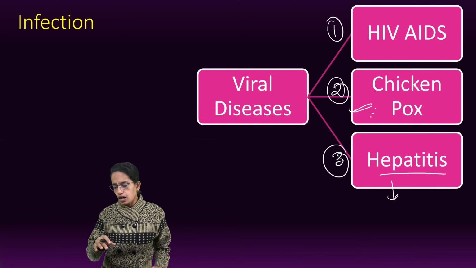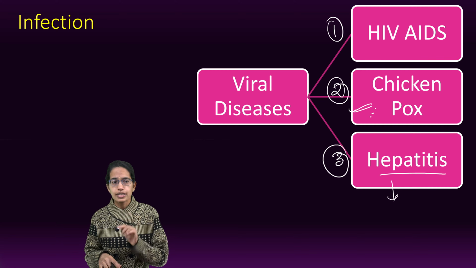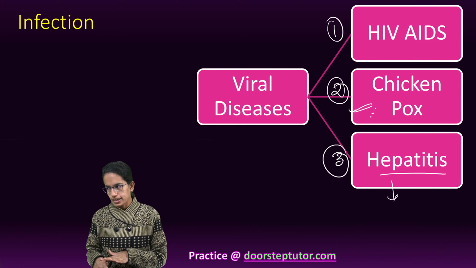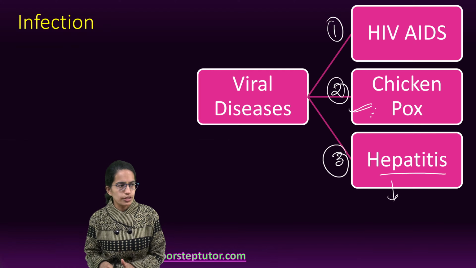As we said, how does it happen? It happens through the skin. So broken blisters on the skin are the way through which chickenpox can enter. The incubation period is around 10 to 21 days.